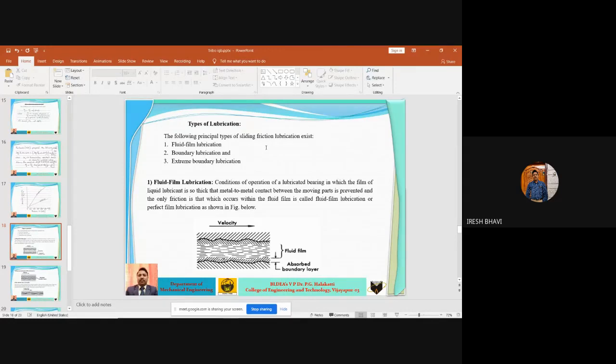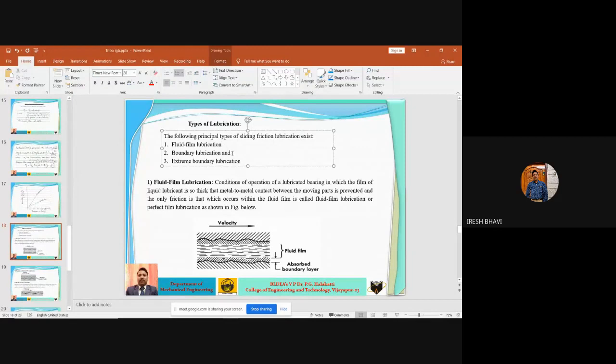Then, based on all these conditions, the following principal types of sliding friction lubrication exist. Sliding friction lubrication means what? In the case of journal bearings or a flat surface sliding on another surface, these three types of lubrication exist.